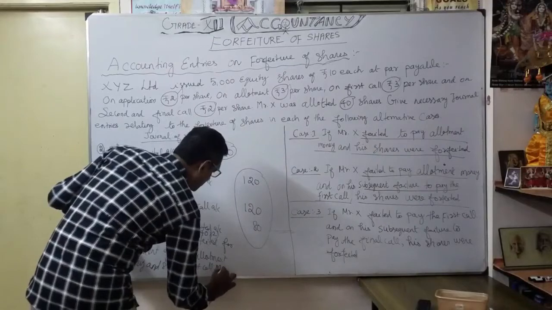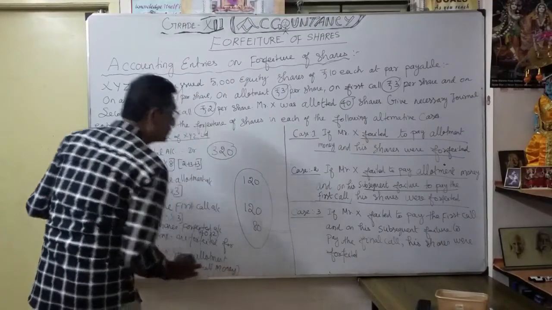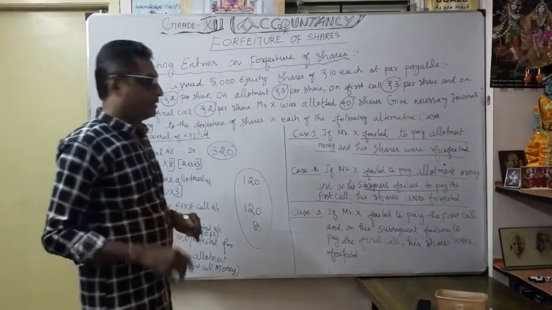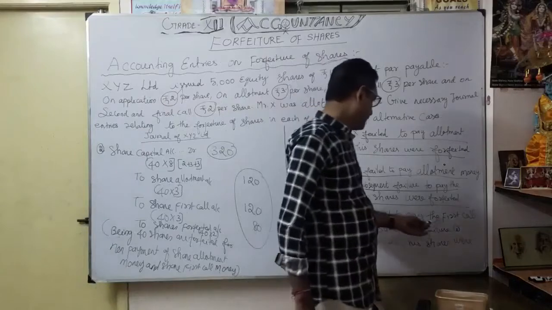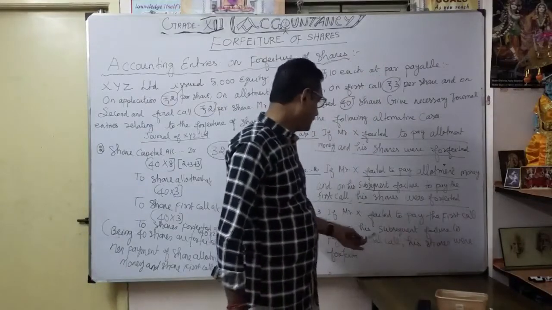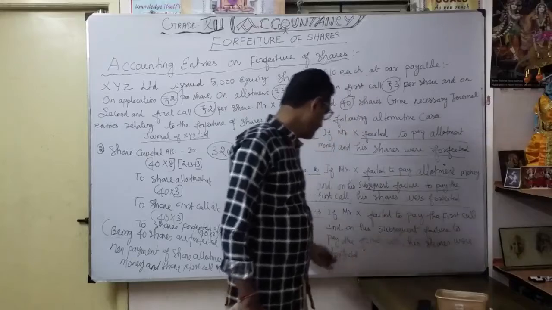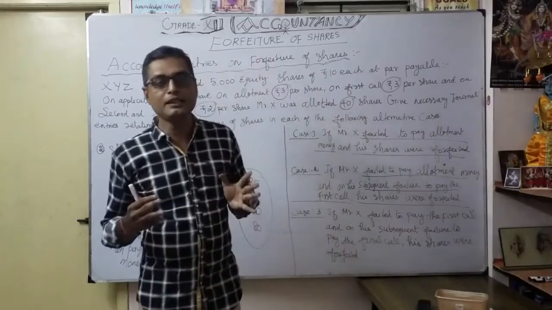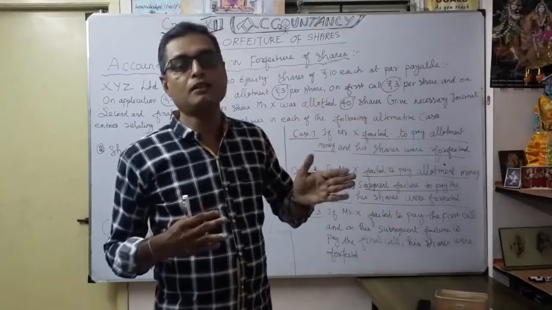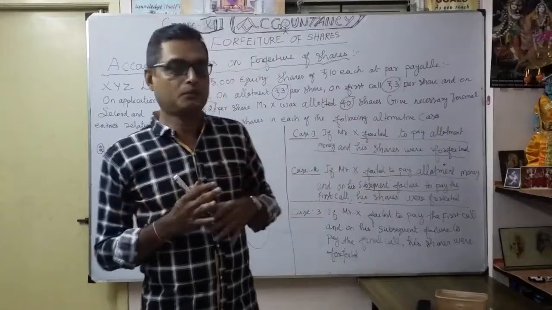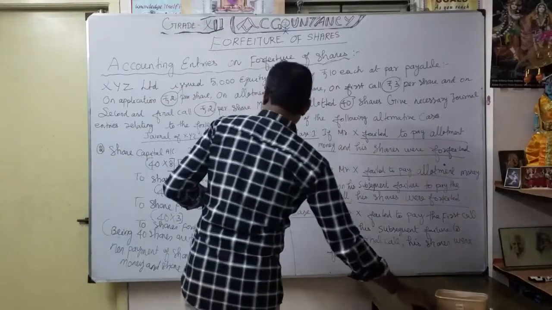Now understood. Case number 2. Now the case number 3. If Mr. X failed to pay the first call and on his subsequent failure to pay the final call, his shares were forfeited. So here in case number 3, at the time of the final call, the company is going to forfeit. Okay. Now let's see how the journal entry will be.